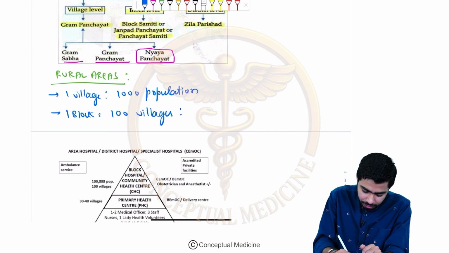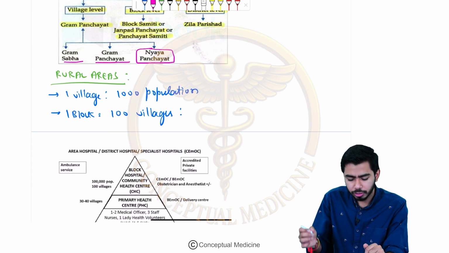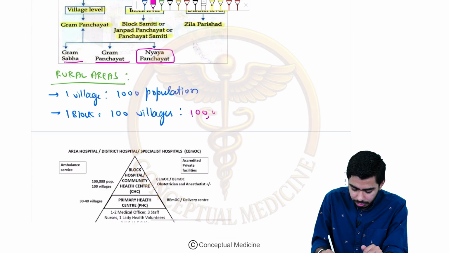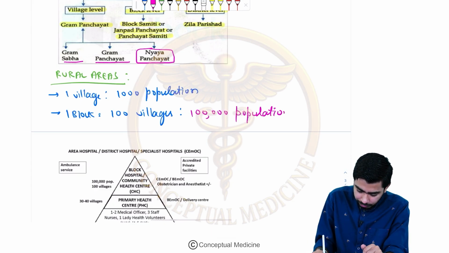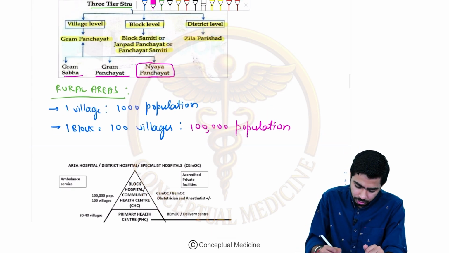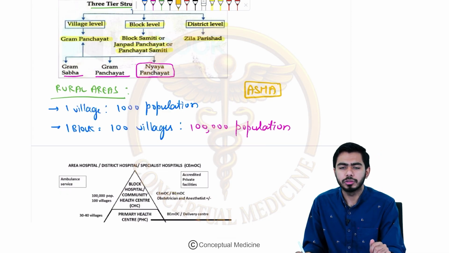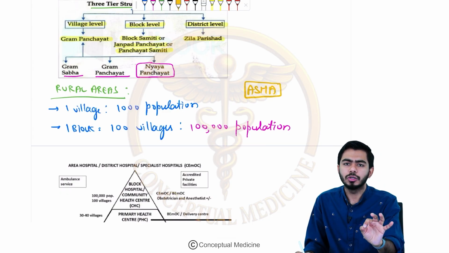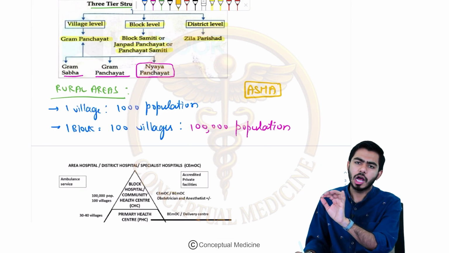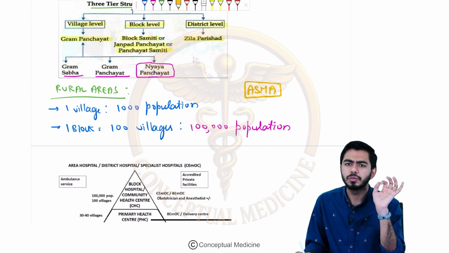In the 100 villages, how many population would be there now? 100 into 1000, that would become your 100,000 population. Be very clear with that. Sometimes they ask you about the ASHA worker. I will talk about the ASHA worker in detail in a few moments, don't worry about that. ASHA worker is responsible for how much population?